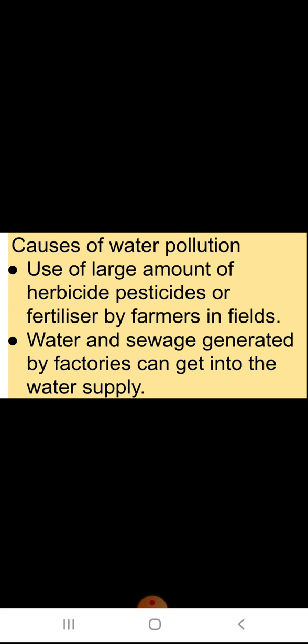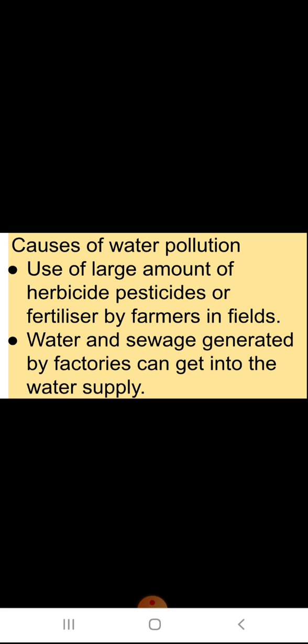Causes of water pollution: use of large amounts of herbicides, pesticides and fertilizers in the field, because when it rains, all the field water goes to rivers and pollutes the water. Sewage generated by factories can get into the water supply.